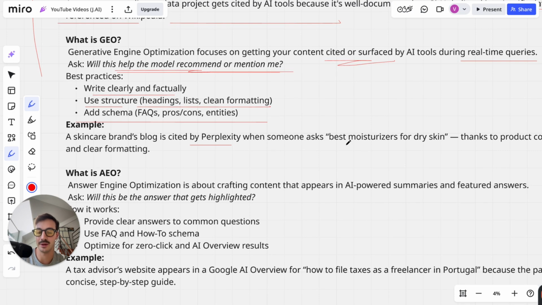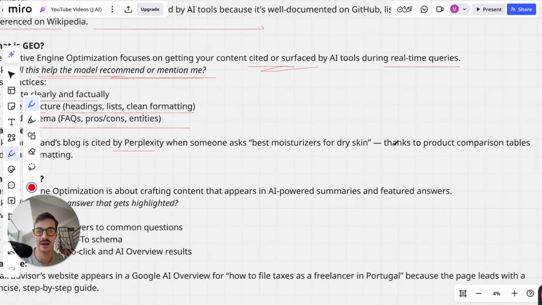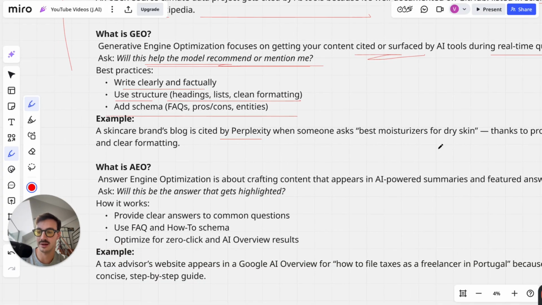As an example, a skincare brand's blog is cited by Perplexity, which is another LLM, when asked about the best moisturizers for dry skin. And thanks to product comparison tables, right, and clear formatting, they show up.